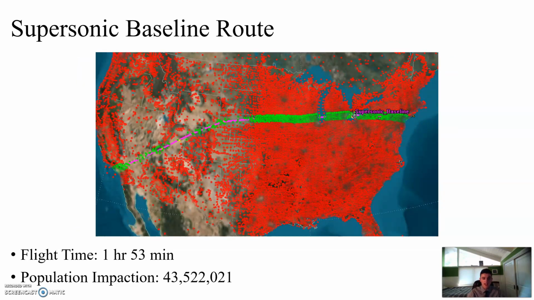The supersonic baseline, again, uses the same route, but we've just swapped out the subsonic aircraft for a supersonic one, Concorde. And the flight time drops to 1 hour and 53 minutes, which is very good, but 43 million people are exposed to sonic booms, which is very high.